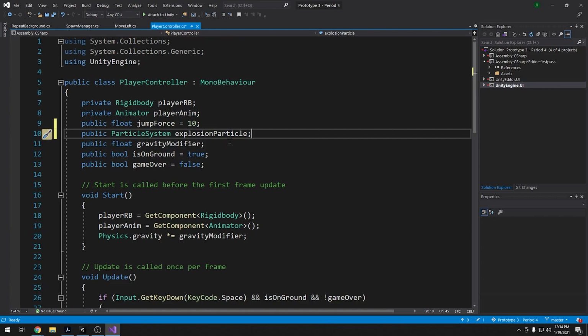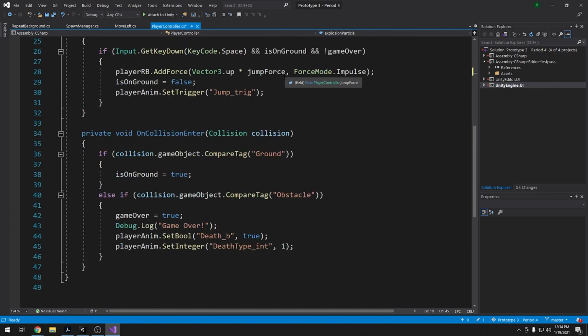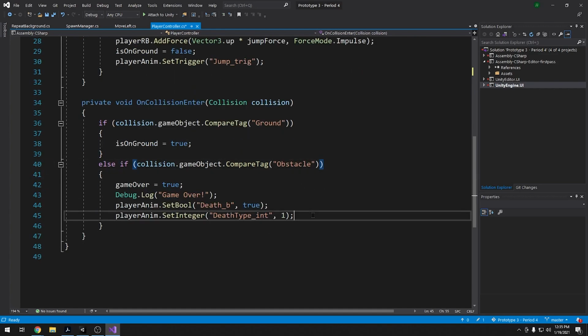All right. Now we have a new variable set up for the explosion particle, which we can use to actually run the explosion whenever the player hits that obstacle. So we're going to scroll down to our player to that collision event, and so here you can see on collision enter, we're already checking to see if it is the obstacle. So what we want to do is add the ability to play that animation.